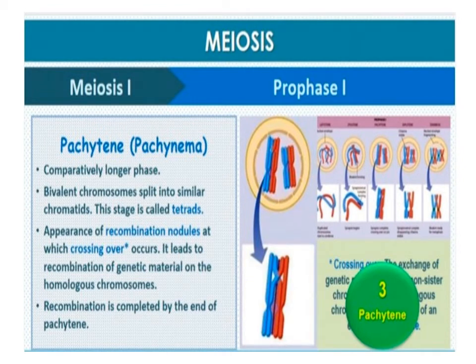Pachytene. During this stage, bivalent chromosomes clearly appear as tetrads. Single chromatids of the homologous chromosomes are entangled with each other. This stage is characterized by the appearance of recombination nodules. Crossing over occurs between non-sister chromatids of the homologous chromosomes. Crossing over is the exchange of genetic material between two homologous chromosomes. Crossing over is also an enzyme-mediated process. The enzyme involved is called recombinase. Crossing over leads to recombination of genetic material on the two chromosomes. Crossing over takes place at the exchange place of genes. This way, new combinations are formed.